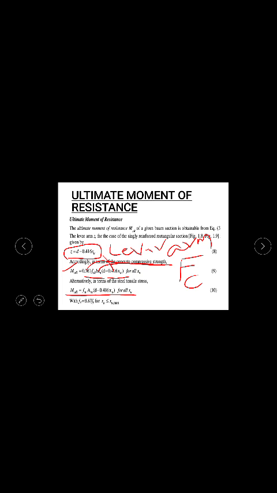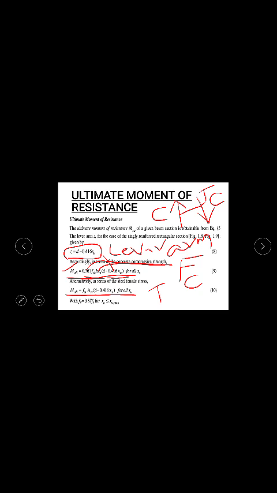This ultimate moment of resistance can also be calculated by considering the steel tensile force as well. This is the ultimate moment of resistance formula found by using the compressive force, but you can use the steel formula also, you can use the tension force also. Why? Because both have the same magnitude but are opposite in direction. That is why a couple is formed. When two forces of the same magnitude but opposite in direction are separated by a distance, this forms a couple. So you can consider either the compression force or the tensile force for finding the ultimate moment of resistance.